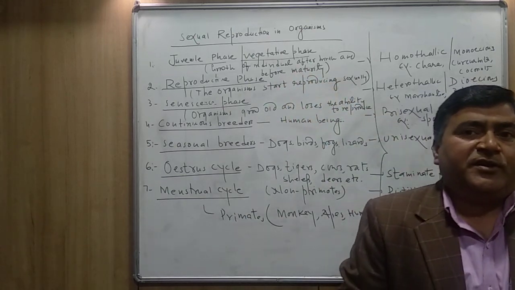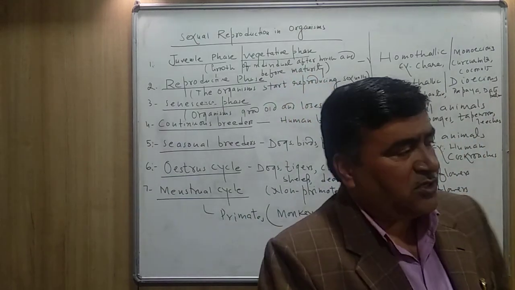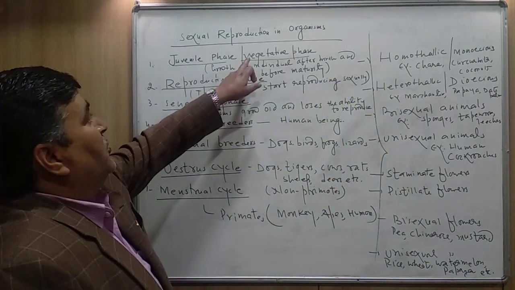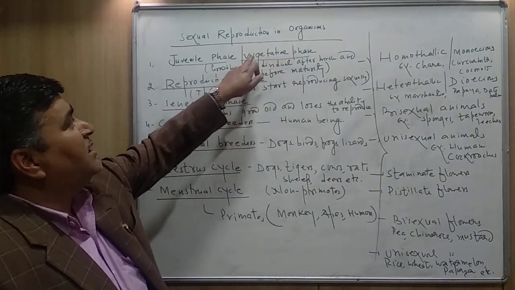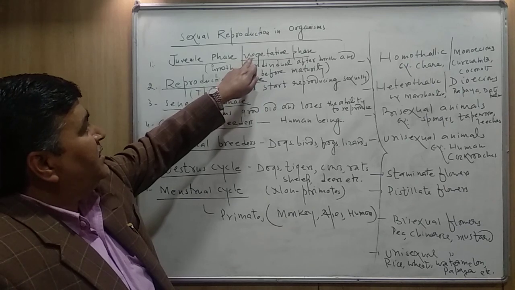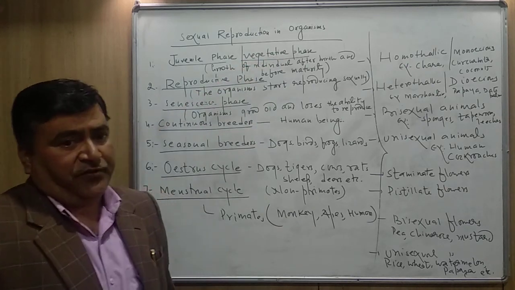The juvenile phase in plants is also known as the vegetative phase. Actually, in the plant, it is called the vegetative phase.